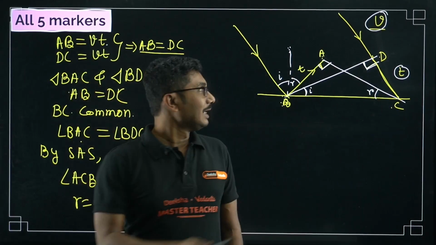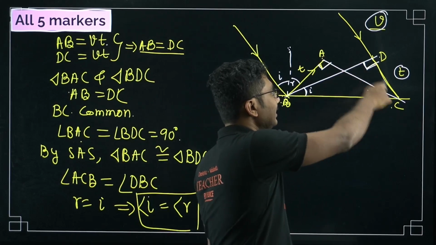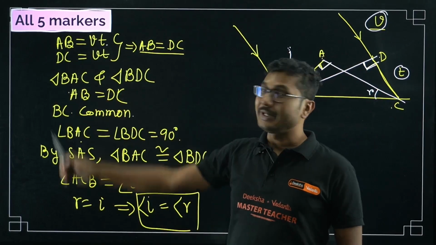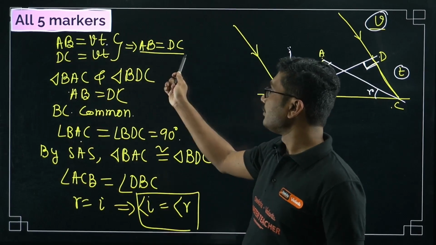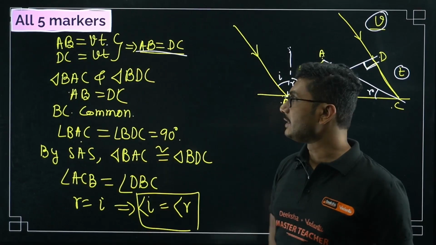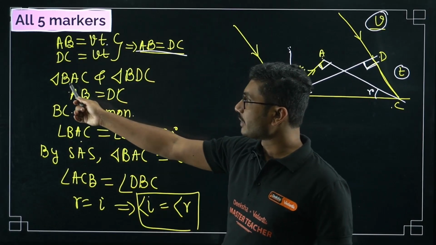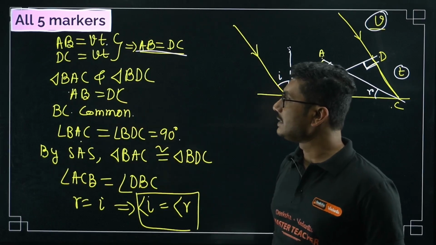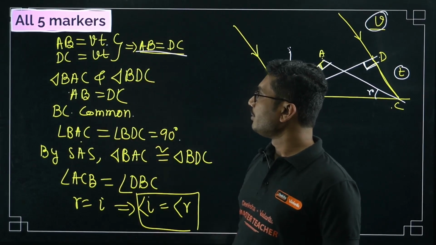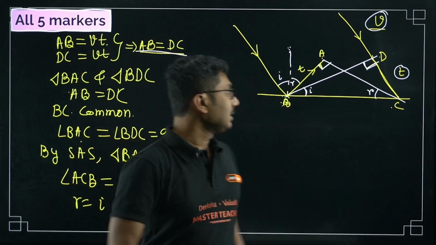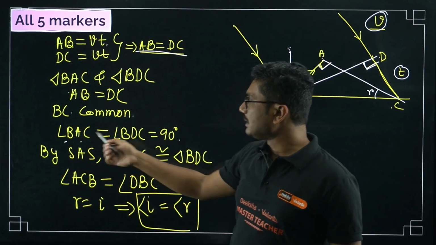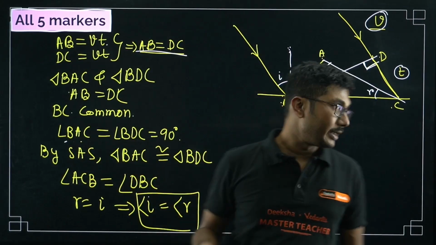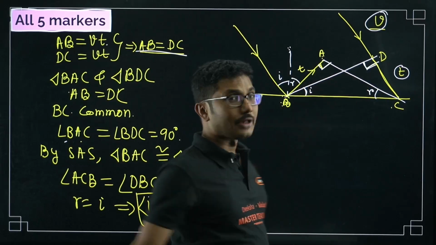Similarly, DC is this distance, DC is also Vt, right? Speed is the same, time is the same, so in both cases it will be Vt. So basically you can say that AB equals DC. Now we have to consider triangle BAC and triangle BDC. AB equals DC, already proved. BC is common, and angle BAC equals angle BDC equals 90 degrees. So these two angles are 90 degrees, so they are equal.